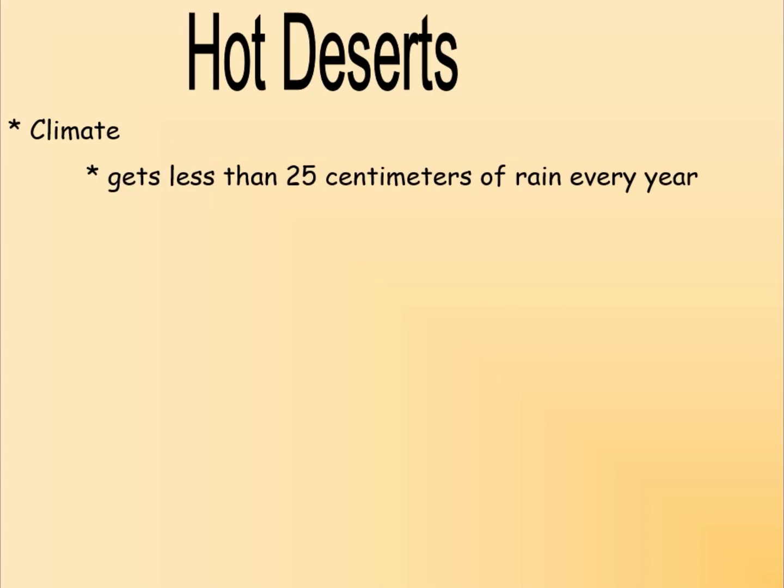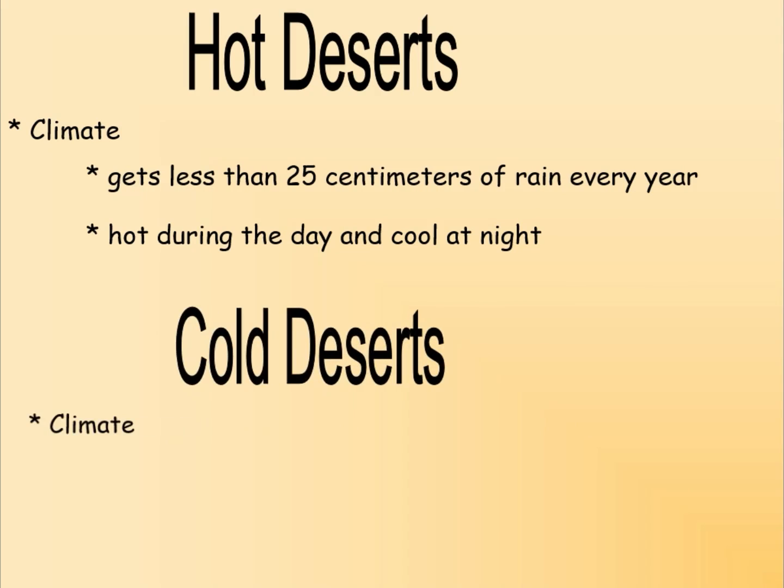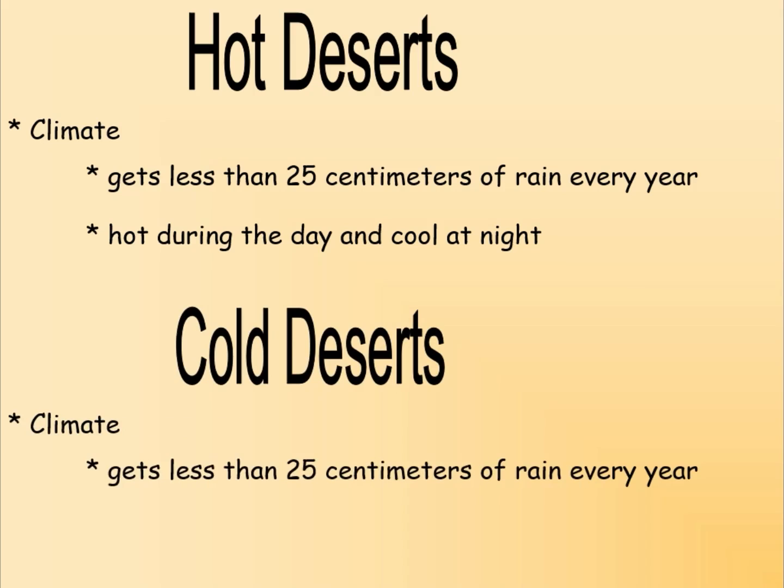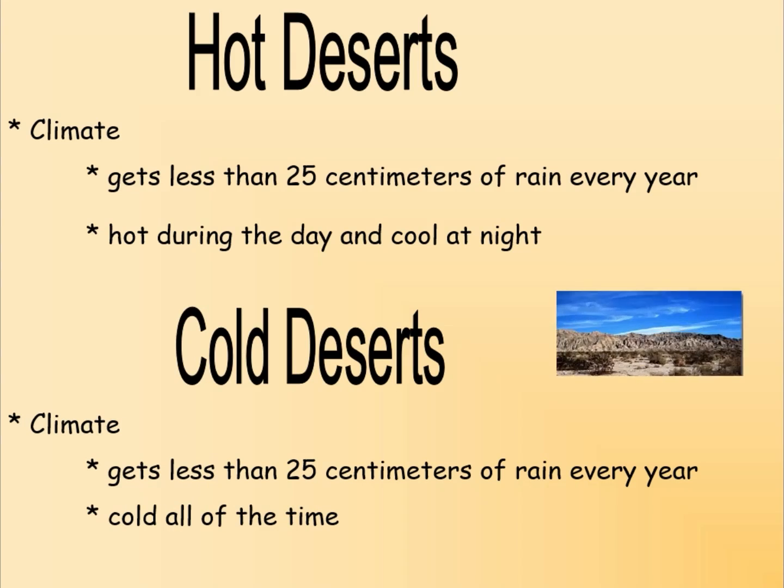Hot deserts get less than 25 centimeters of rain every year, and it is hot during the day and cold during the night. But about the cold deserts, we can say that it also gets less than 25 centimeters of rain every year, but it's cold all the time.